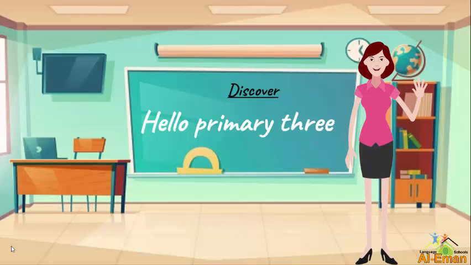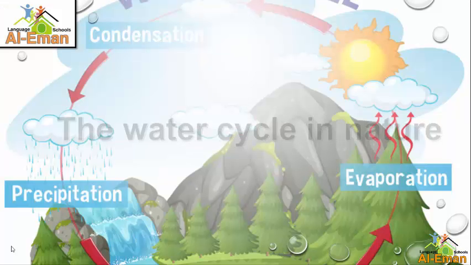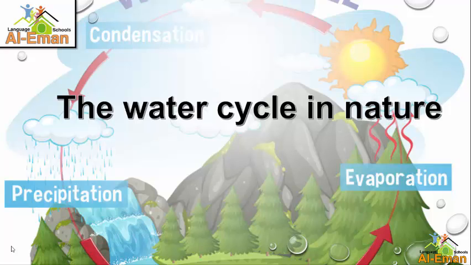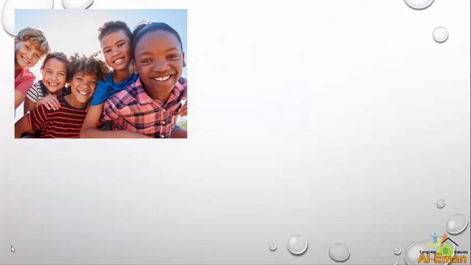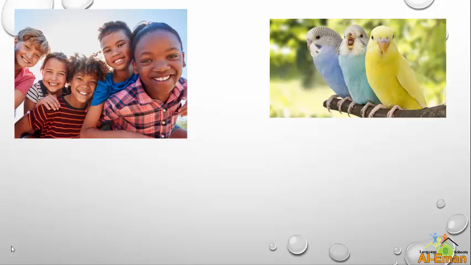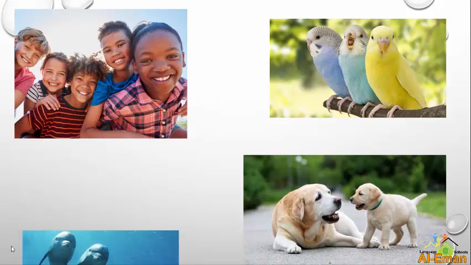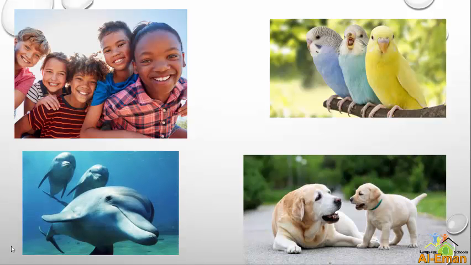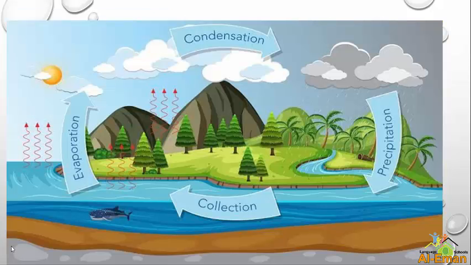And today our lesson is talking about the water cycle in nature. We all know that water is important for all living organisms to survive. So the water goes through a cycle to be constantly available. There are three processes in a water cycle that the water goes through. Let's start with the first process.